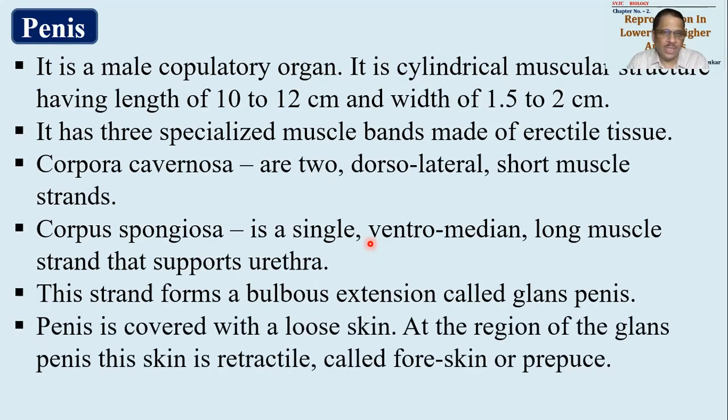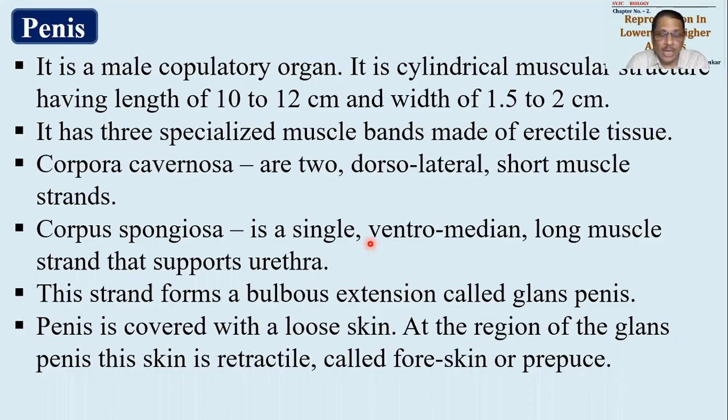Then the penis has a covering of loose skin. Now whenever a male is young or not matured, the skin will be tight. Okay, penis के ऊपर की skin वो tight होगी, but as there is puberty, the skin specifically on the glans penis will become loose and it will be called foreskin, और इसको कहा जाएगा prepuce.